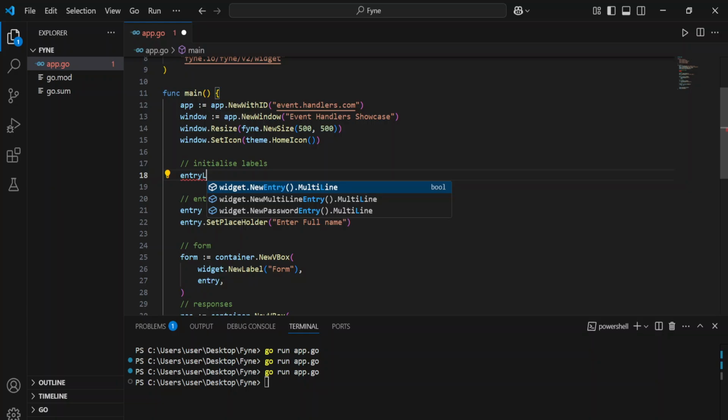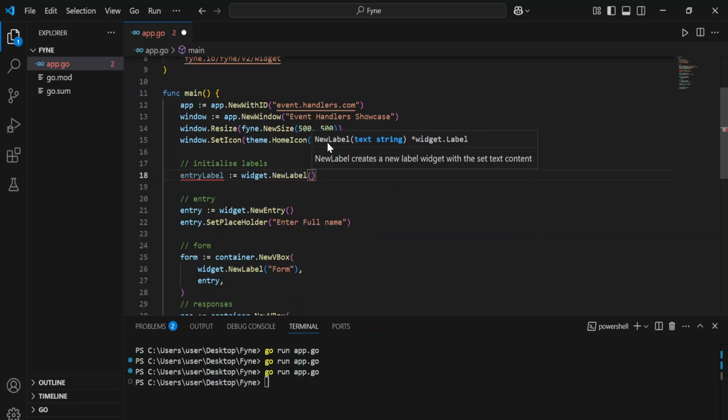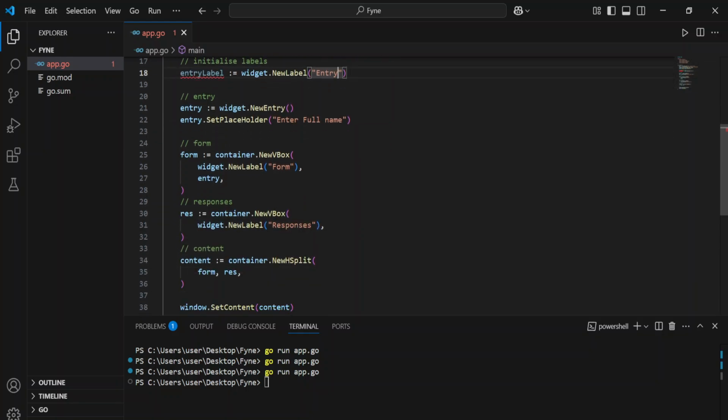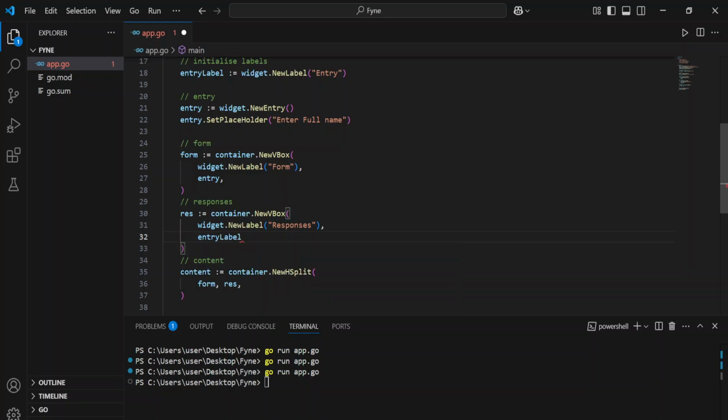So we can say entry label, widget dot new label, then you can say maybe here entry, and then I have to define this in the responses so that we have the entry label.